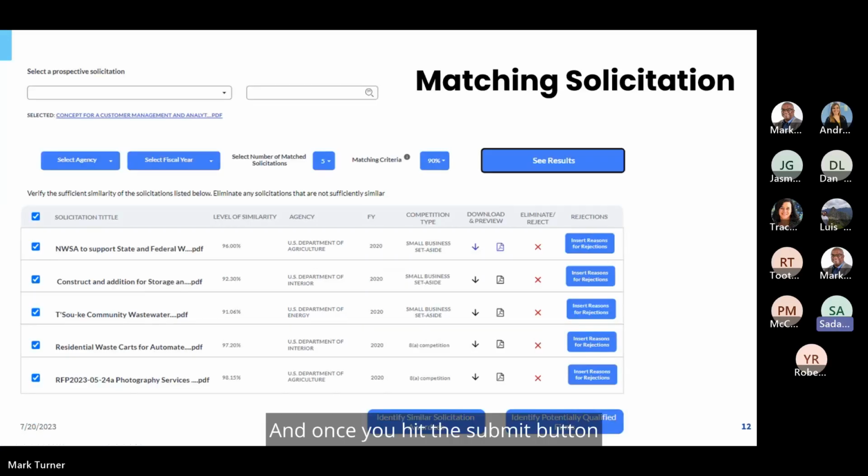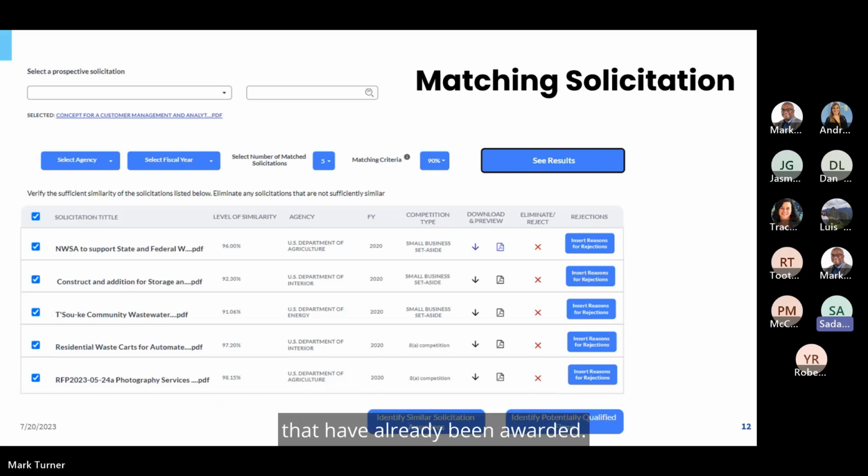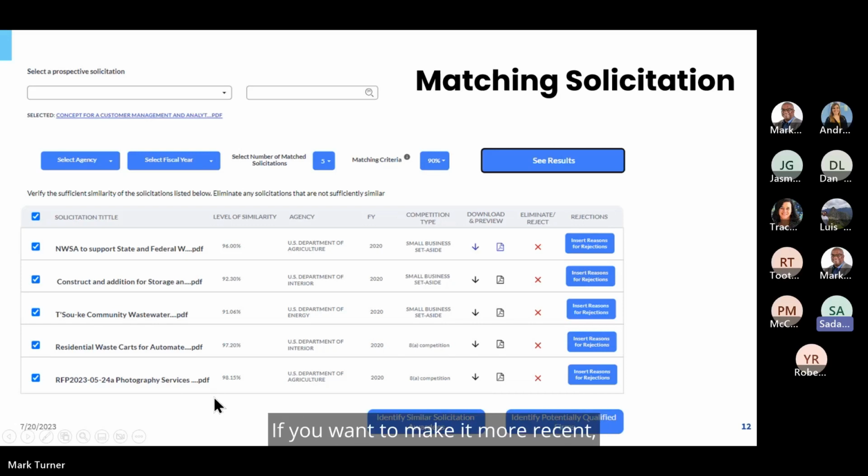Once you hit the submit button, the algorithm produces a list of similar solicitations that have already been awarded. So these are contracts that have been awarded whose statement of work is very similar to the new one that you just uploaded. And you have a range of options. If you want to narrow by one or multiple agencies, you can do that. If you want to make it more recent, you can select the fiscal years. If you don't want a laundry list, you can say, I want the top 5. And most importantly, you are allowed to set a matching criteria. In this case, we want the match to be 90% or up.